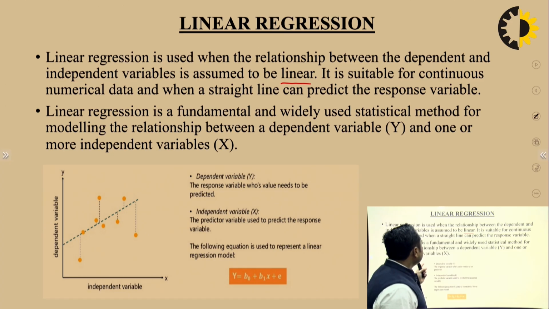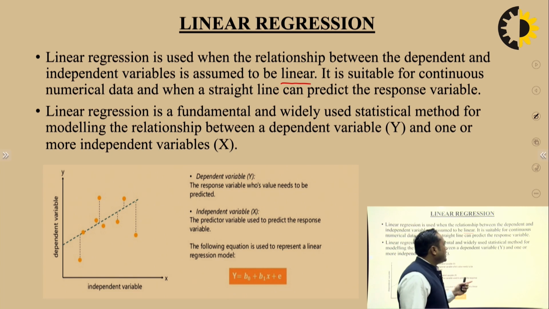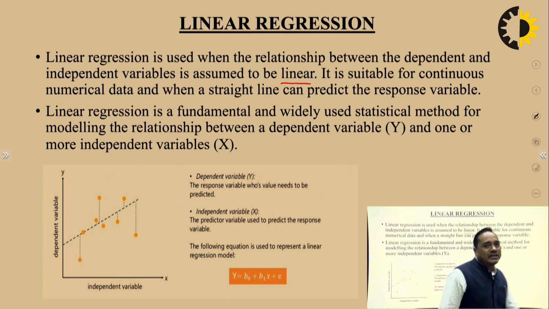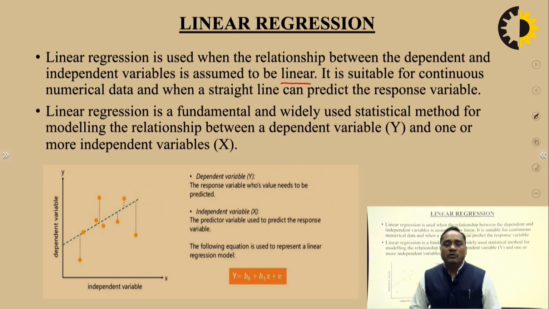Linear regression is a fundamental and widely used statistical method for modeling the relationship between the dependent variable and one or more independent variables. I have already discussed that one is the dependent variable and the second is the independent variable. Dependent means it depends upon another variable. Independent means it does not depend on any variable.